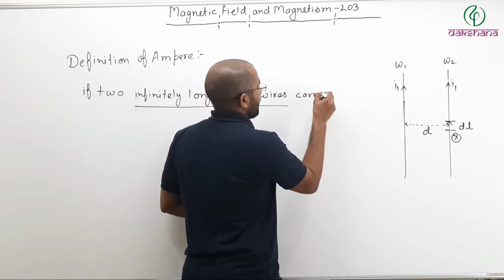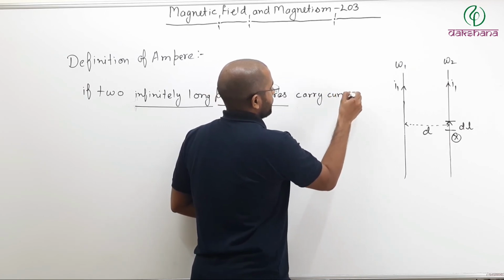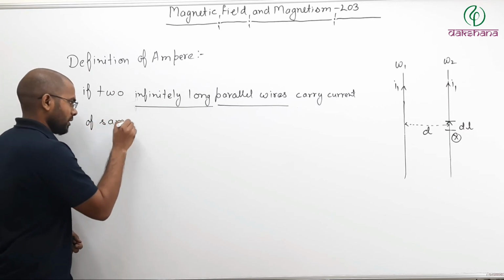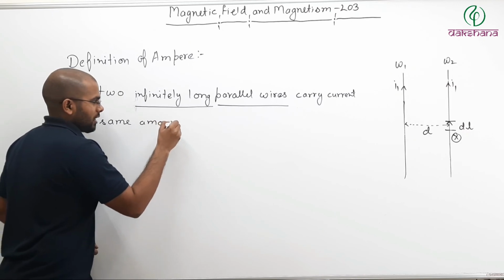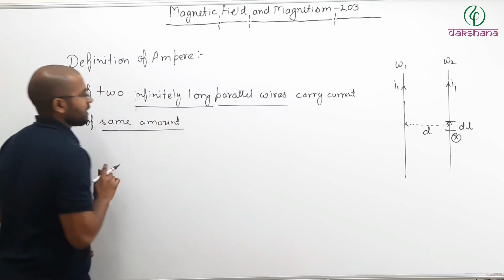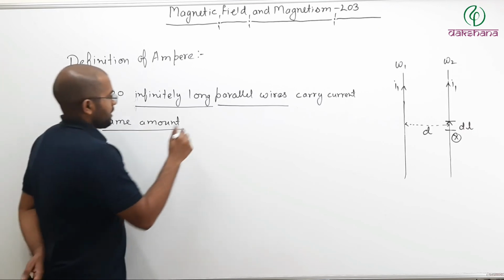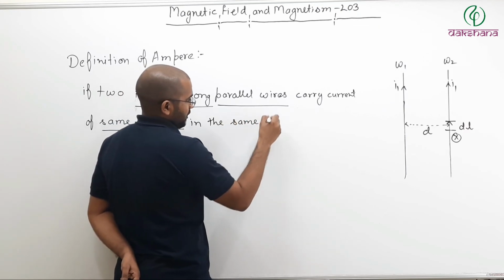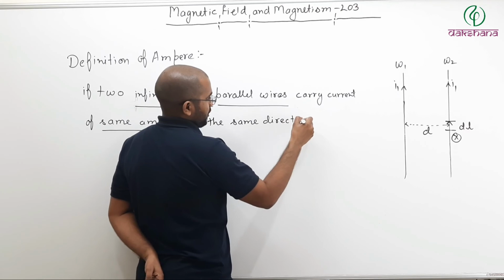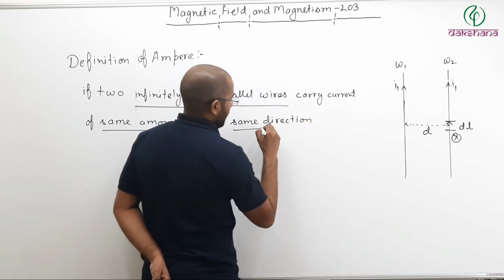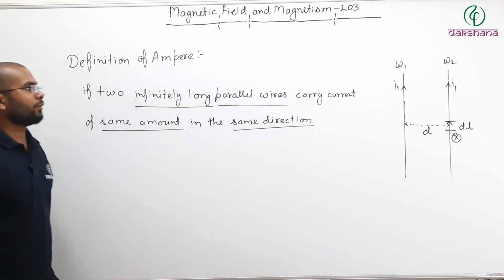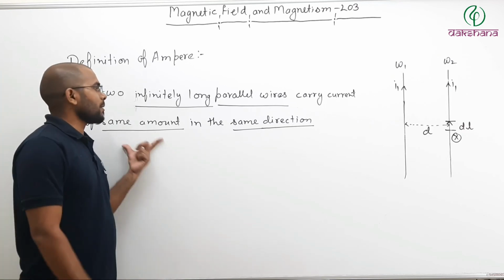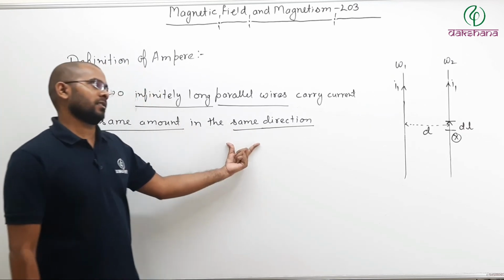Now, they carry current of the same amount. Third condition, the magnitude of current in both the wires should be the same, in the same direction. So the direction of current in both the wires should be the same direction. So if two infinitely long wires are parallel to each other, they are carrying the same amount of current in the same direction, and